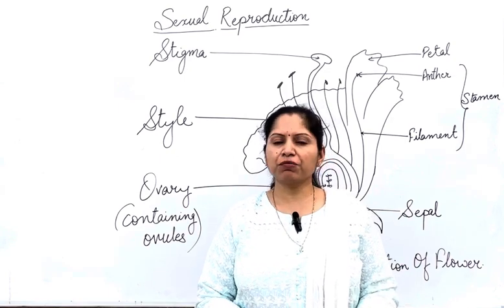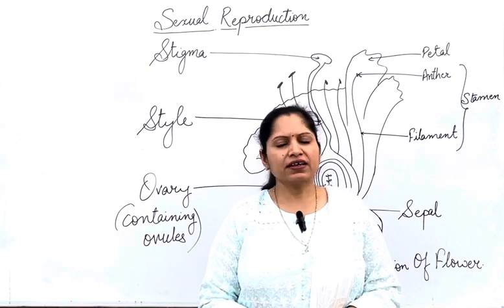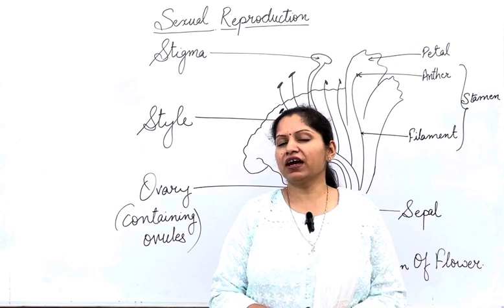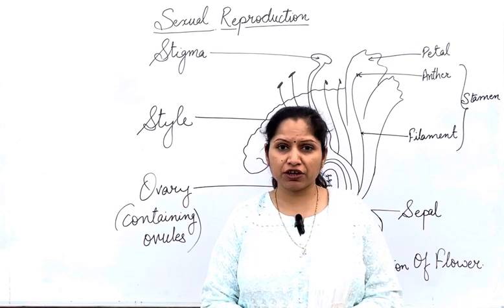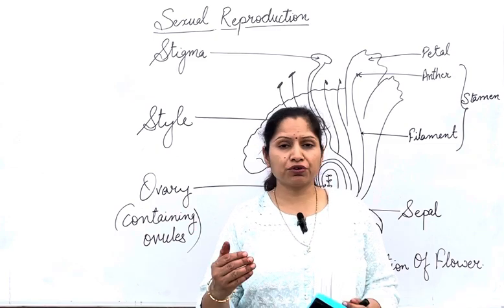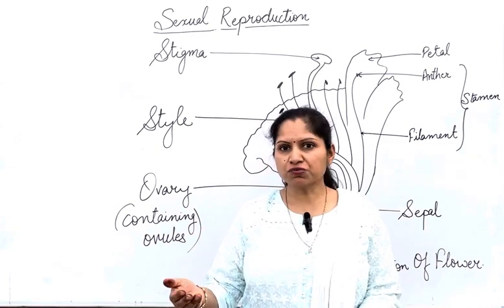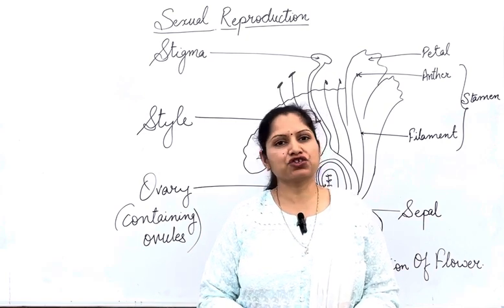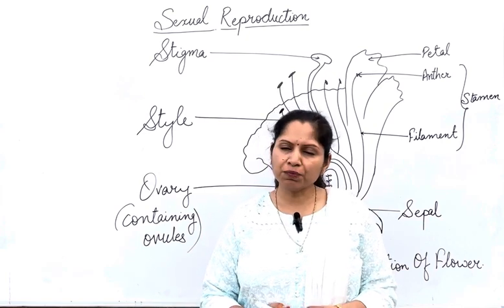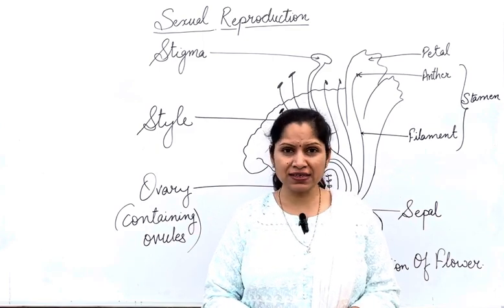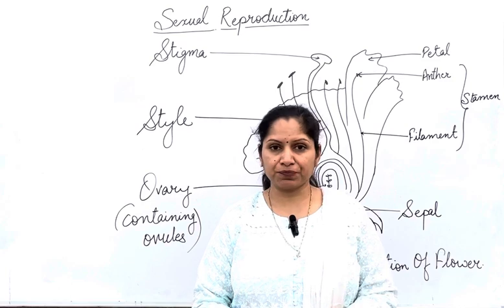Why is the sexual mode of reproduction required? Is it better than the asexual mode of reproduction? In the previous video we saw asexual reproduction, in which only one parent is required to produce offspring, that is, progeny. But whenever two parents are required to produce the offspring, that mode of reproduction is known as sexual reproduction.